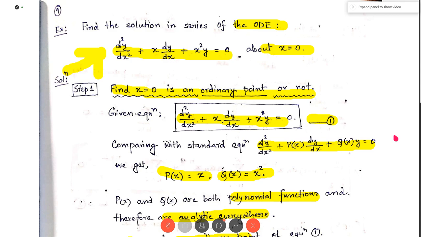And d2y/dx2 is summation n equal to 2 to infinity n into n minus 1 an x to the power n minus 2. Here also the exact non-zero term starts from n equal to 2 because for n equal to 0 we get a 0, and for n equal to 1, since there is n minus 1, it gives 1 minus 1, 0, so the second term is also 0. So the non-zero terms start from n equal to 2. So this dy/dx runs from n equal to 1 and d2y/dx2 runs from n equal to 2.